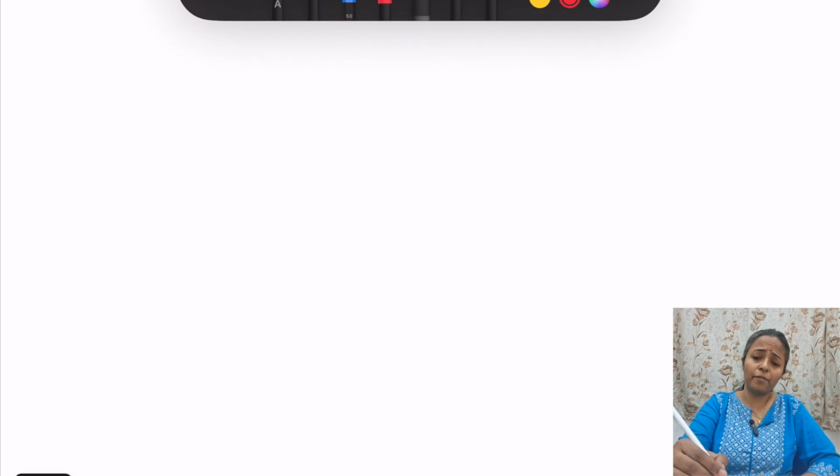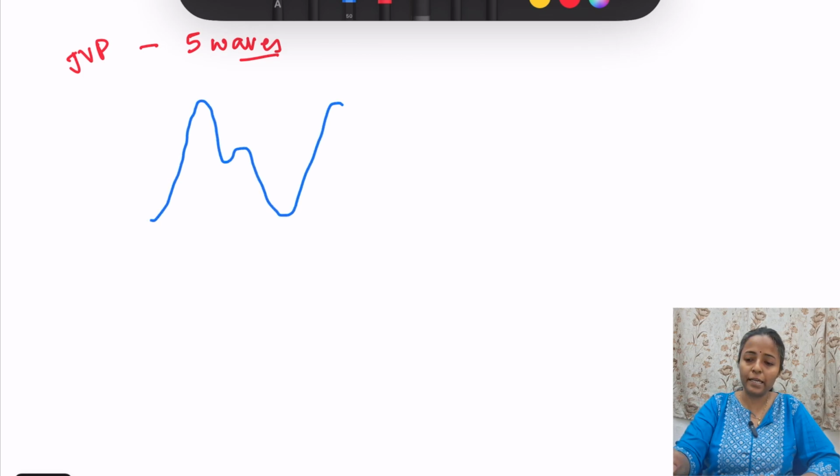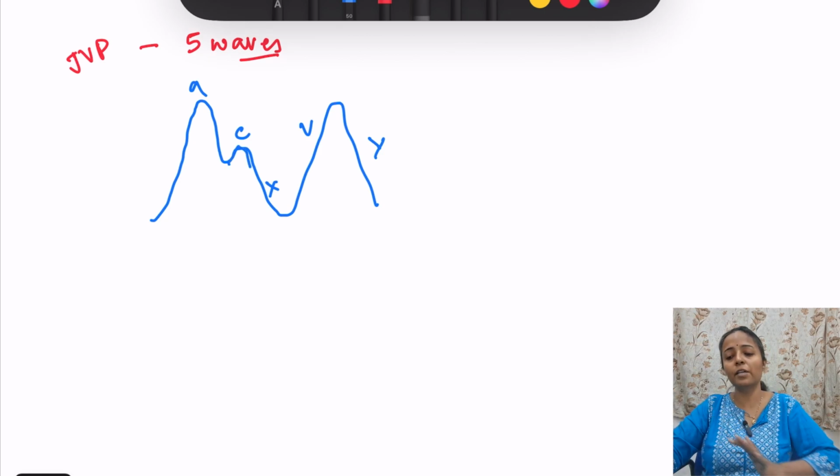Next is JVP, a very important topic. JVP में there are 5 waves which you should remember. They will tell you the mnemonic also. So what are these waves? A wave, C wave, X wave, V wave और Y wave. A, C, V, these are positive waves. देखो ये ऊपर जा रहा है, ठीक है? When it is increasing, A, C, V are positive waves, X and Y are negative waves.